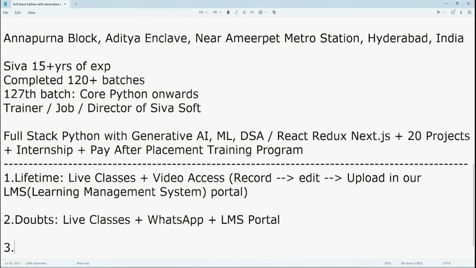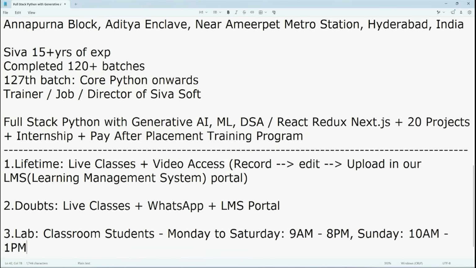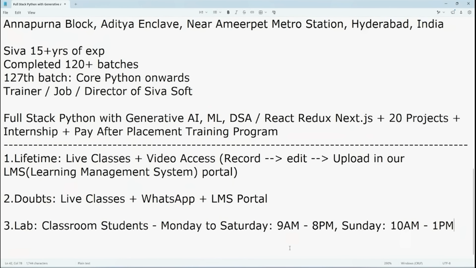So next, coming to the lab. Regarding classroom students, from Monday to Saturday, you are going to have a lab, and the lab timings will be 9 a.m. to 8 p.m. On Sunday also, the lab is available between 10 a.m. to 1 p.m. For 3 hours, you are going to have lab on Sundays also. Okay. Regarding online students, don't worry about lab.